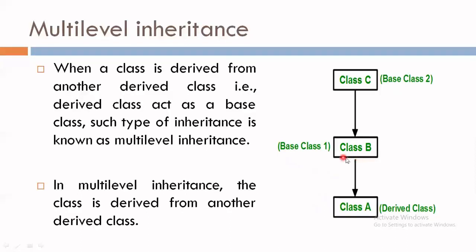Class B and class C are the two base classes and class A and class B are the two child classes.